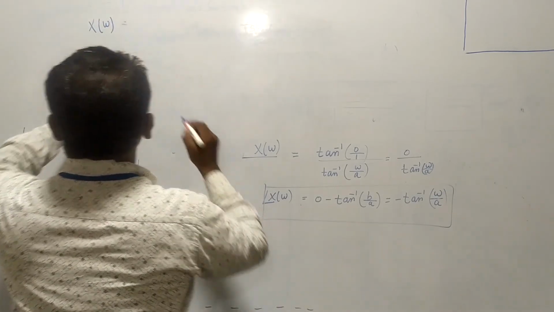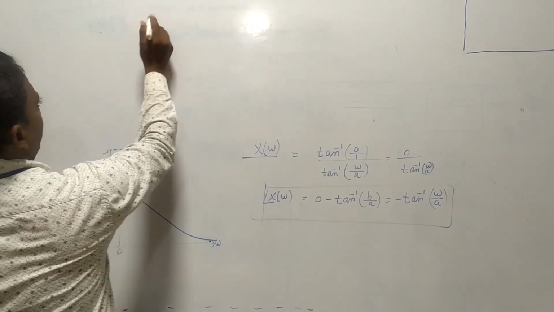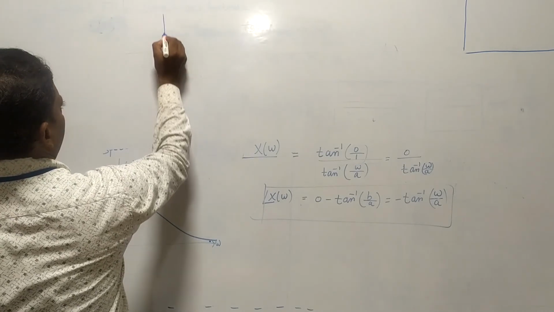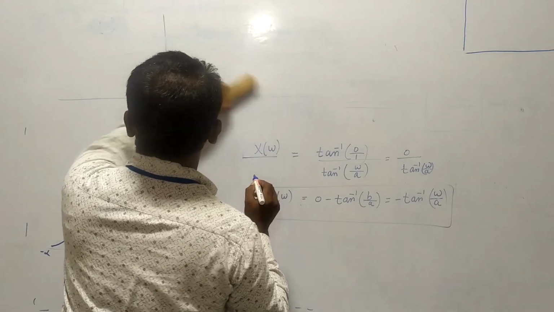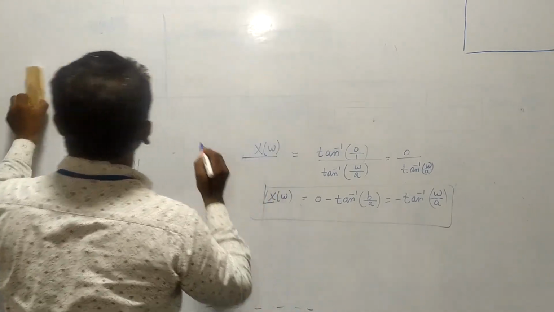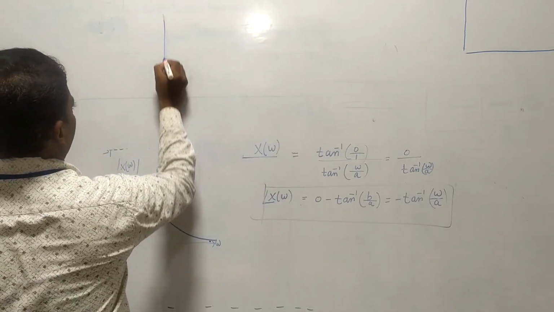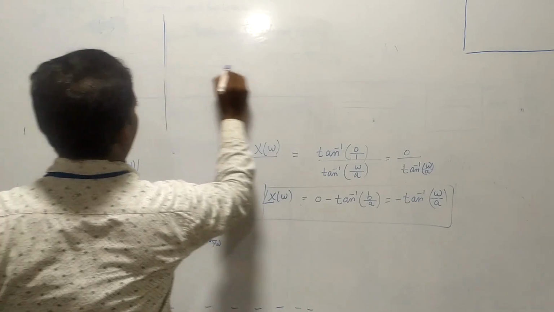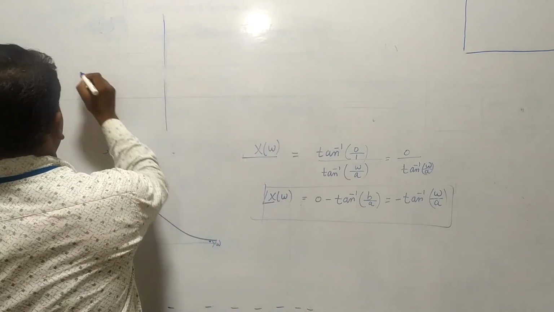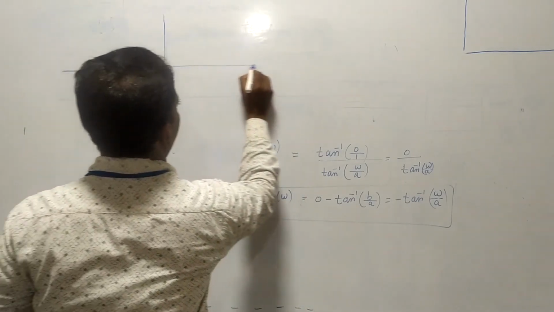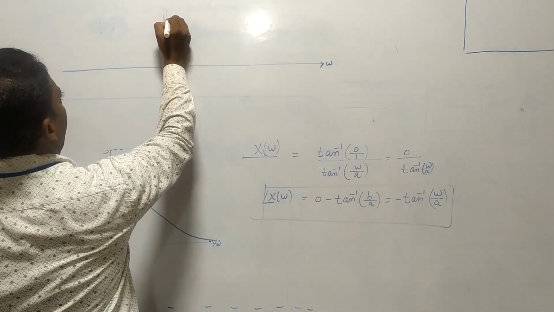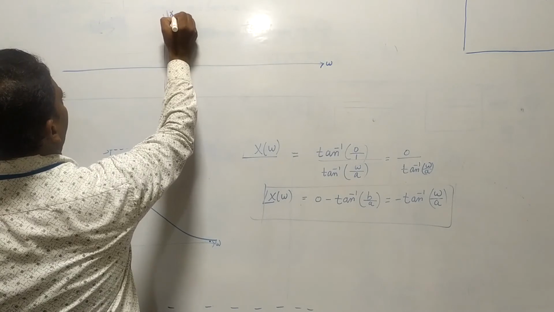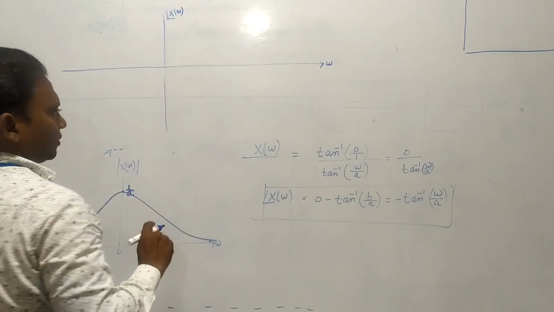So the angle of X of omega, generally we have to plot like this, not like this, because we will get both the angles. This is omega, angle of X of omega.